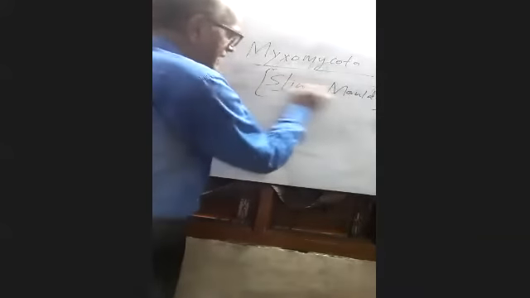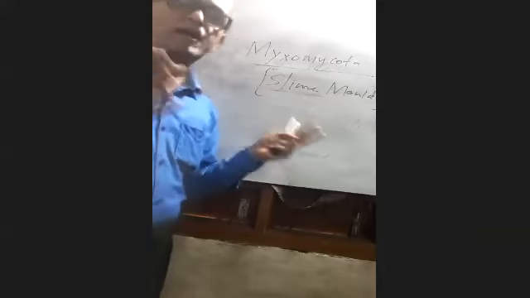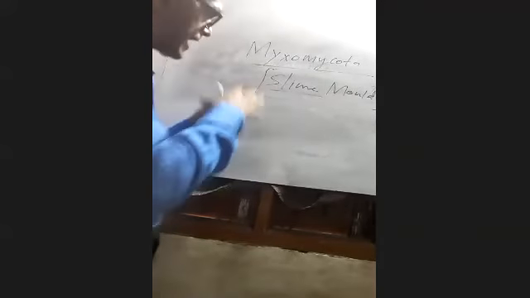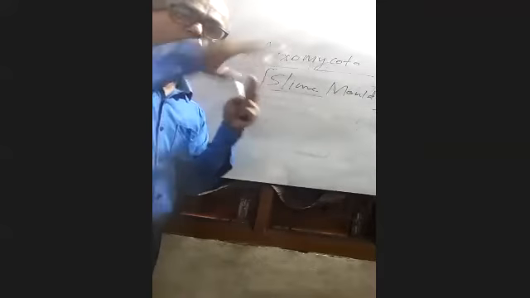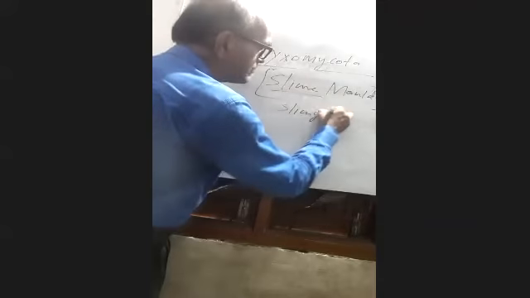Why are they called slime molds? It is because of the vegetative period, the period of vegetation. That means they look like slime, like a slime mass.